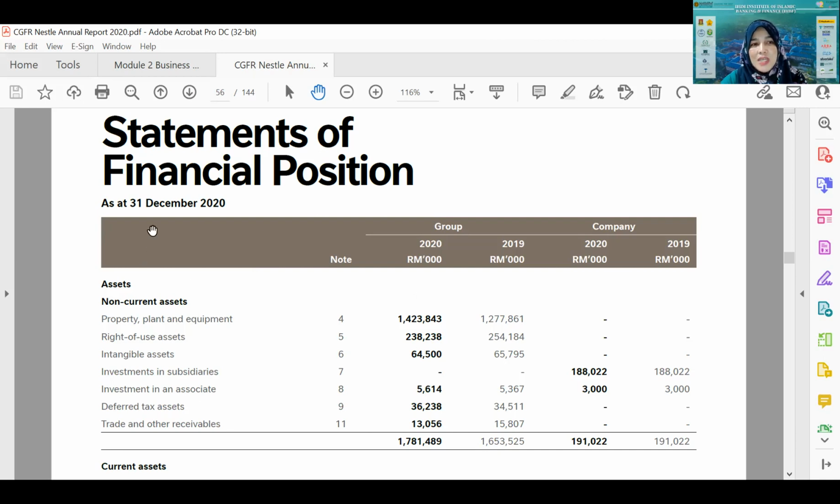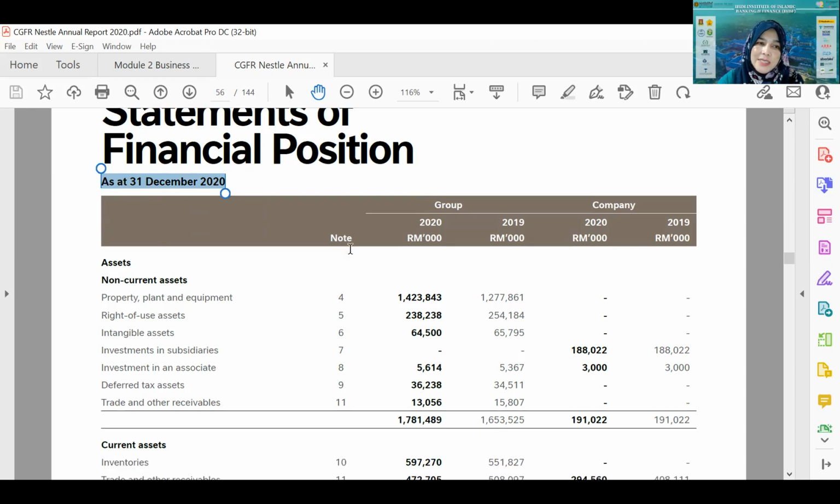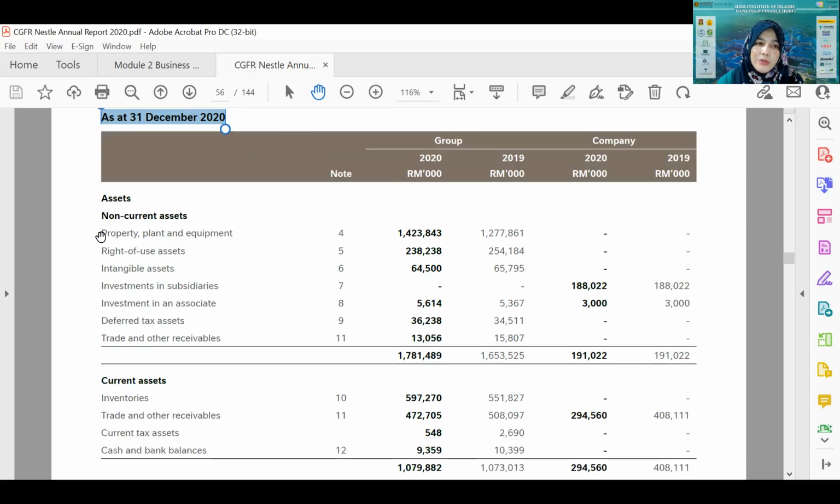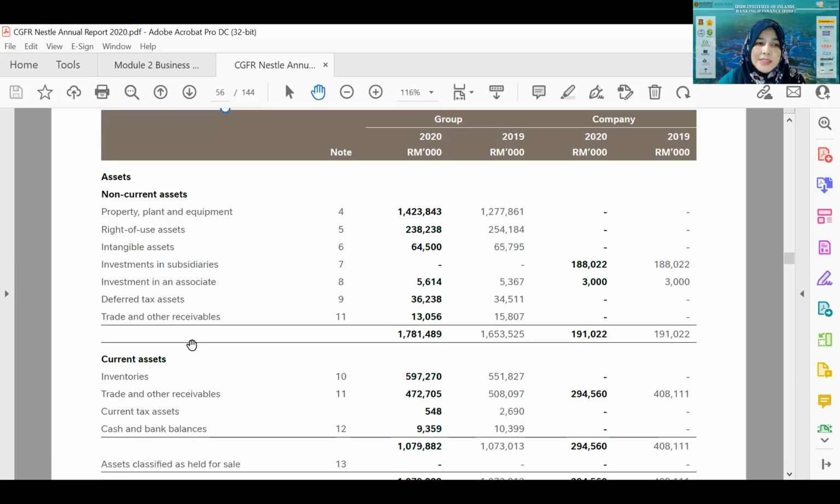So the financial position as at 31st December 2020. Usually it is presented as at, so it is like a screenshot of the financial position of that company at this point in time. As mentioned by Munira, asset will always equal liability plus equity. You can see here that asset is categorized into two types, non-current asset and current asset. Non-current asset is something having a lifespan of more than 1 year, while current asset is asset which is less than 1 year.